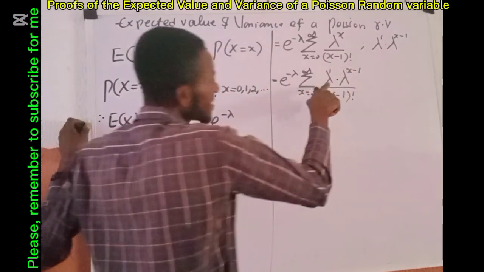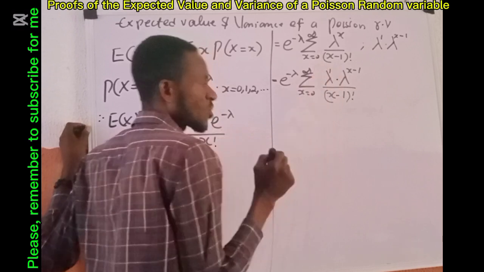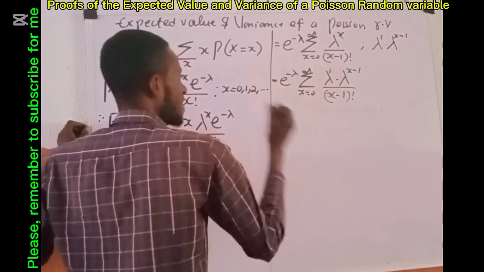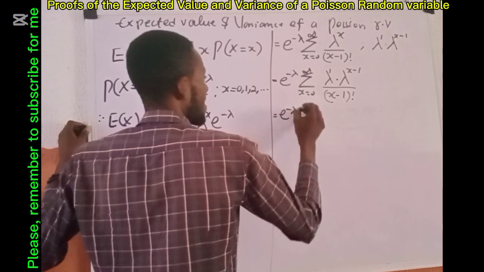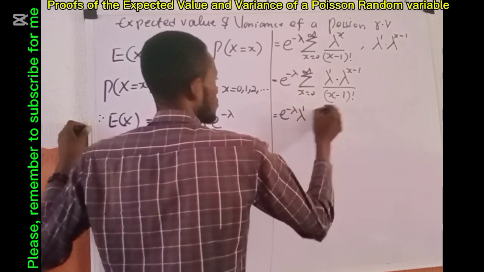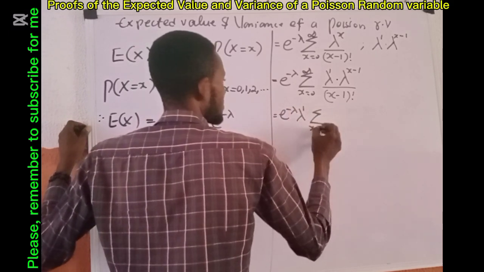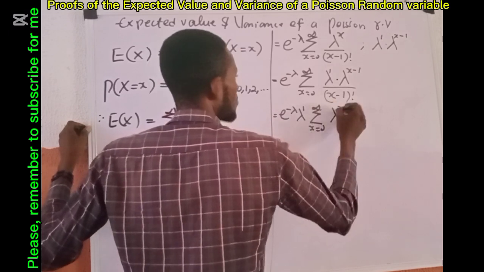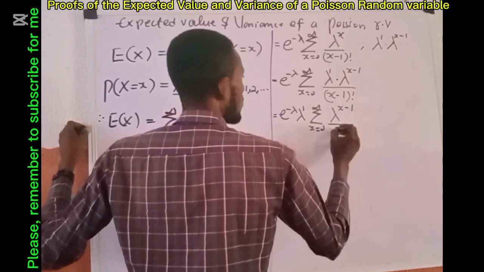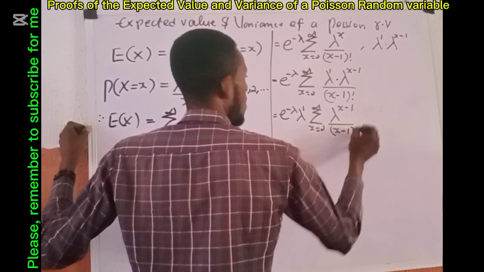Now, if you watch, this lambda here does not contain x, so it can be brought outside the sum. So it becomes e^(-lambda) lambda raised to power 1, sum, then x is ranging from 0 to infinity of lambda raised to power x minus 1 all over (x minus 1) factorial.